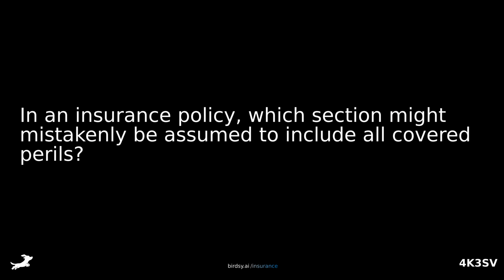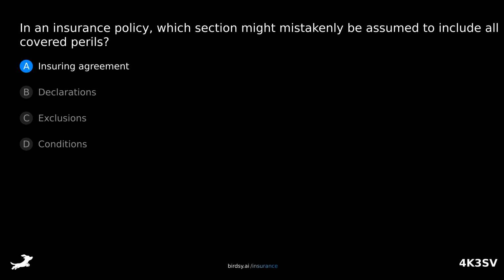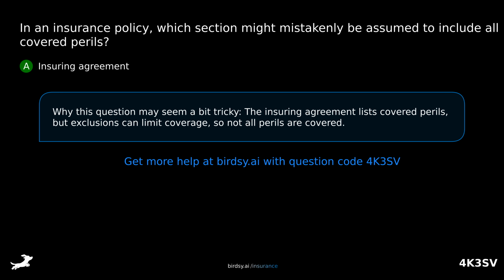In an insurance policy, which section might mistakenly be assumed to include all covered perils? Is it A, insuring agreement, B, declarations, C, exclusions, or D, conditions? The answer is A, insuring agreement. Why this question may seem a bit tricky. The insuring agreement lists covered perils, but exclusions can limit coverage, so not all perils are covered.